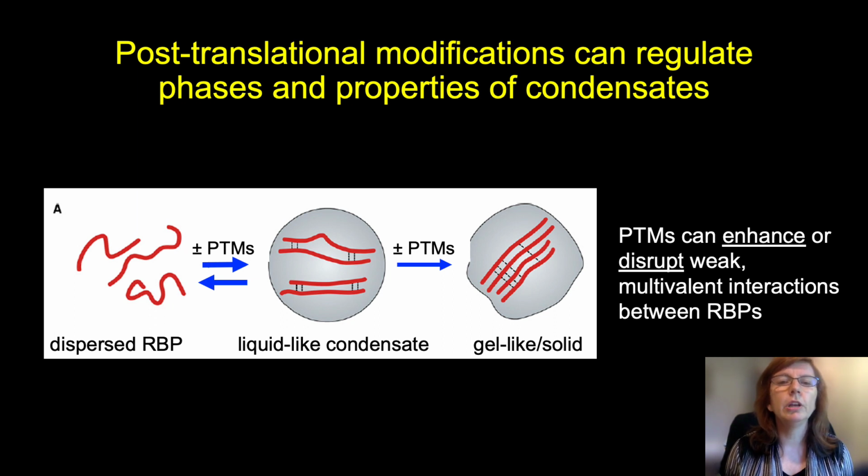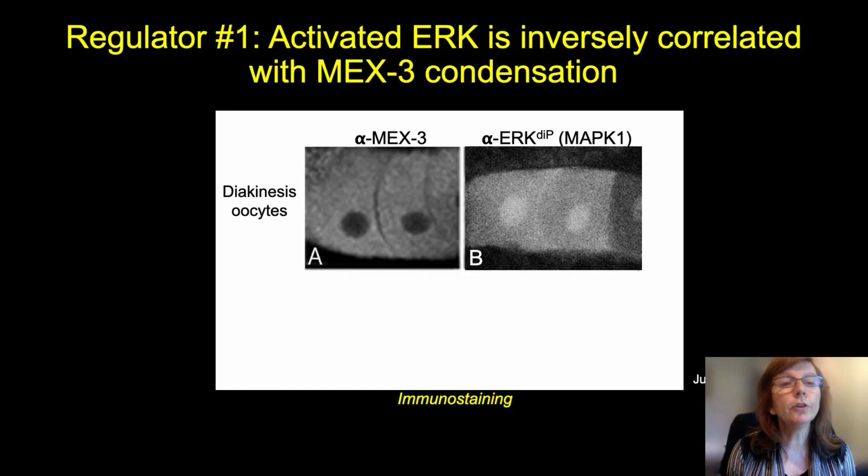So this cartoon suggests that these modifications can enhance or disrupt the weak multivalent interactions between RNA binding proteins. And in this way, the modification could either promote condensation from a dispersed RBP to a liquid-like condensate, or it could actually inhibit that process. So phosphorylation, for example, has been shown to both promote and inhibit condensation into a liquid-like granule. The first regulator that we have identified during oogenesis is ERK, the extracellular regulated kinase.